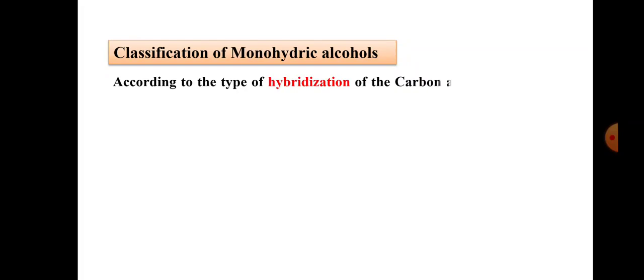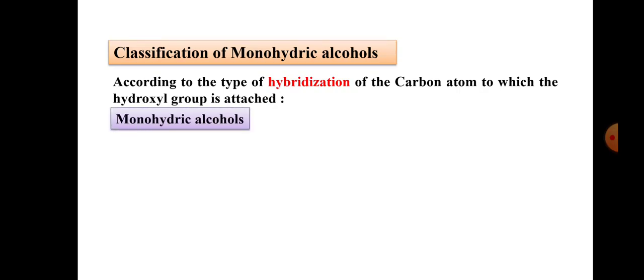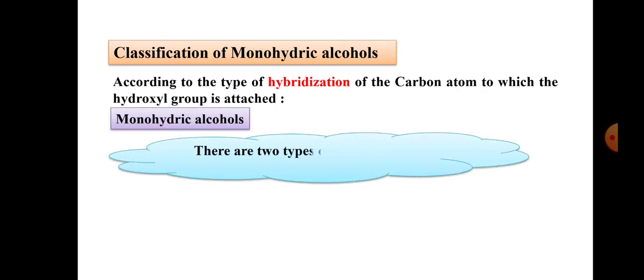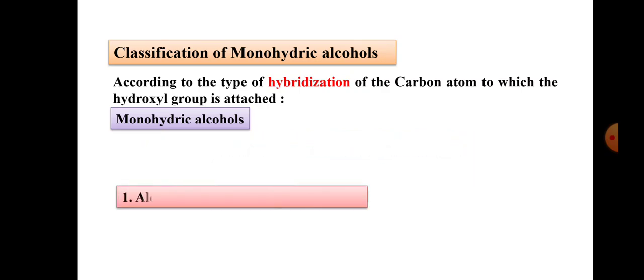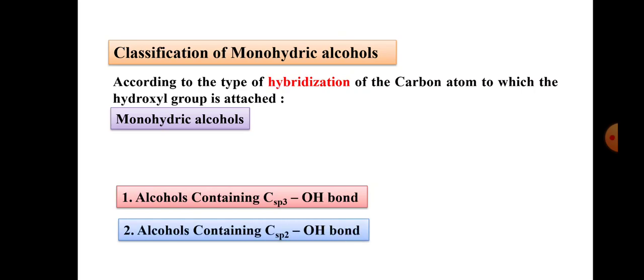Now, classification of monohydric alcohol. The monohydric alcohols, according to the type of hybridization of the carbon atom to which the hydroxyl group is attached, have two types. First, alcohol containing the sp3 C-OH bond, and second, alcohol containing the sp2 C-OH bond.